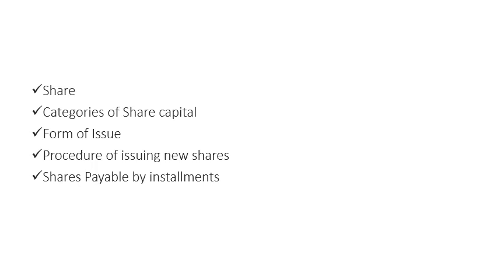So let's summarize what are the things which we have discussed today. The first one was share capital. It is the fractions of share capital, which denotes the ownership of the shareholders in the company, and the categories of share capital starting from the authorized share capital to the reserved share capital, and the different forms of issue, then the procedure for issuing new shares, and shares payable in installments such as application money, allotment money, and call money. So we'll discuss the remaining things next class. Thank you.